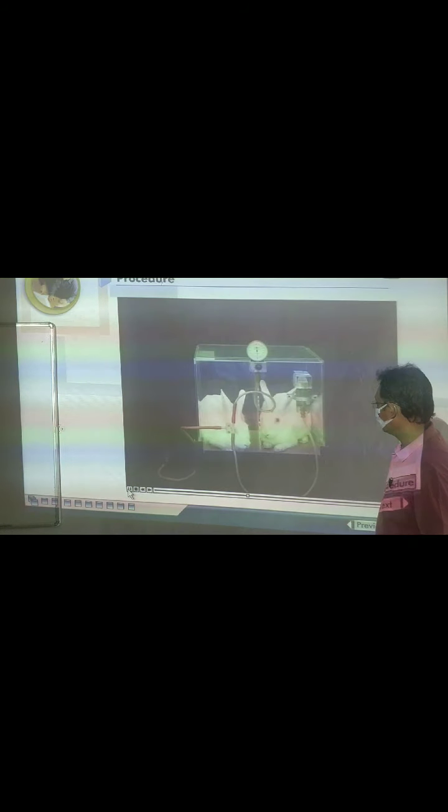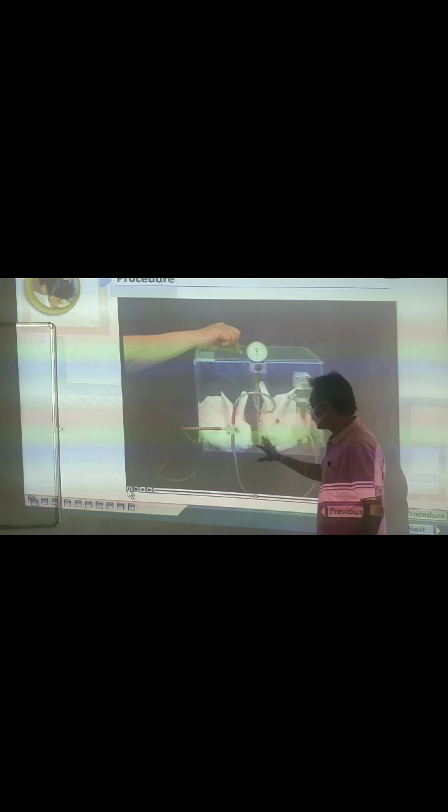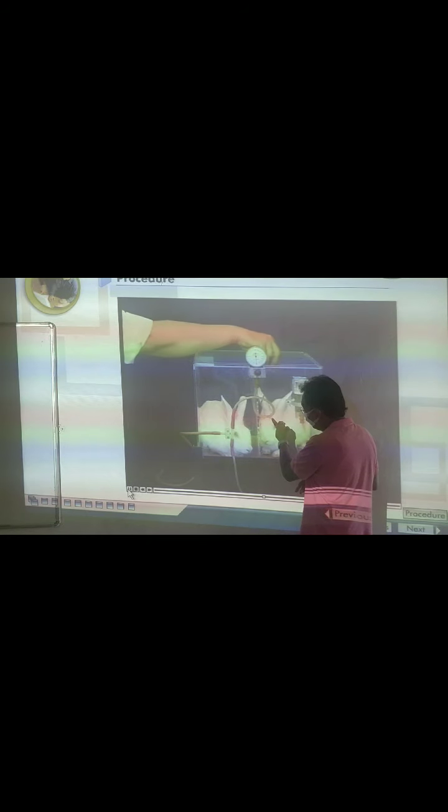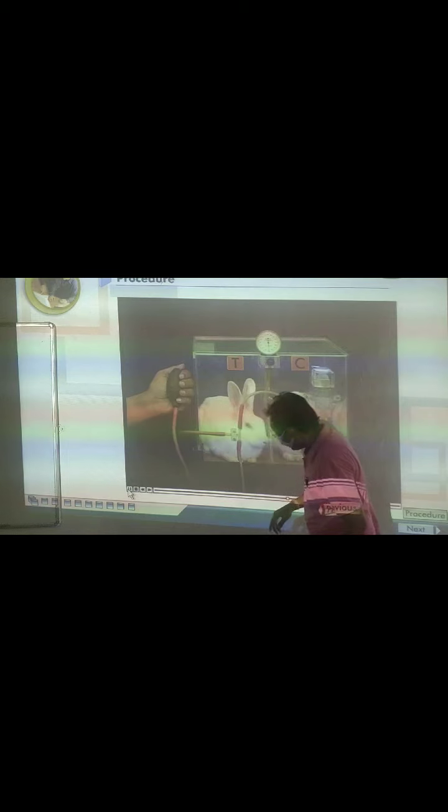Drug is given in the marginal ear vein to the rabbit. That is an antihistaminic drug. The rabbits came in the chambers. There are two animals. You see the ear marked in blue, those have been given the drug. Those animals having the drug don't have difficulty in the breathing. The animal without drug is in difficulty in the breathing. It should follow with the leg. It should follow like that.